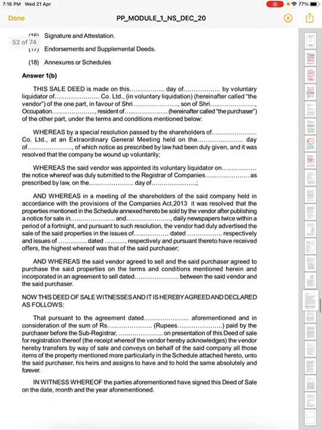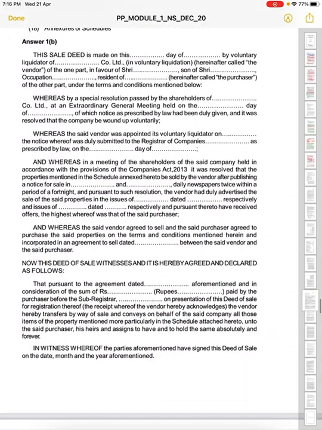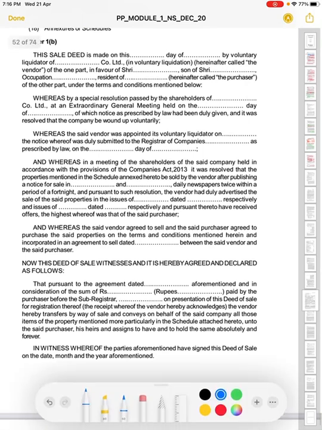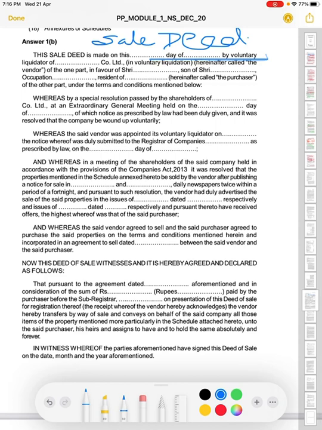Now a sale deed is made on this day. We mention first here, sale deed. The deed is made on the first day of, by the voluntary liquidator of the company in voluntary liquidation, hereinafter the vendor, on the one part, in favor of Shri, the son of Shri, occupation. Basically first we will give the description of the parties.